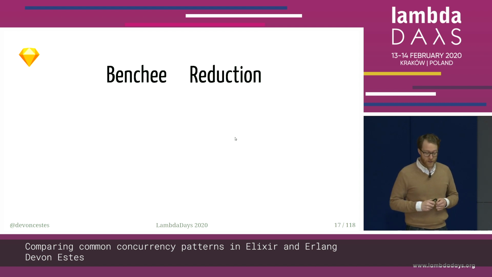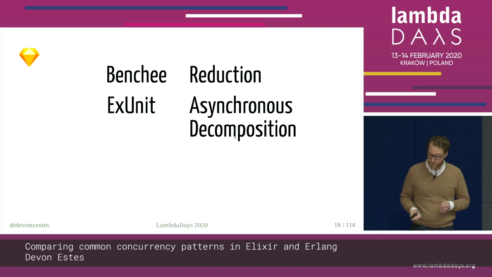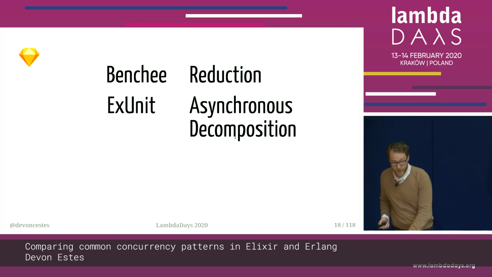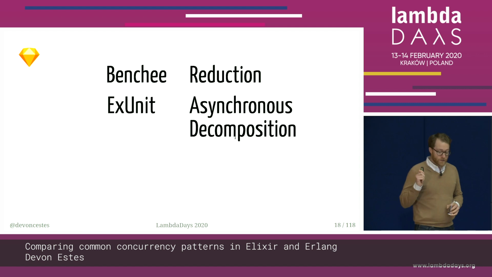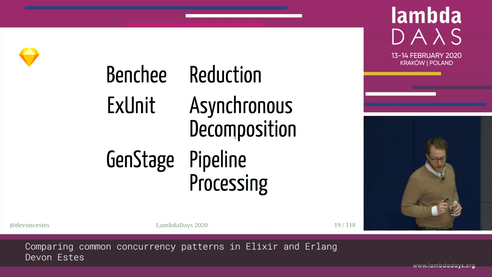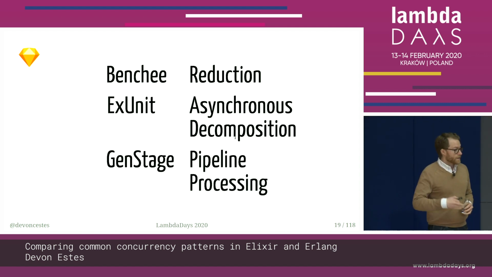The first thing we're going to be looking at is Benchy, which is a benchmarking library for Elixir and Erlang, and that uses the reduction pattern. We're going to be looking at XUnit, which is the test runner and test framework for Elixir. That uses asynchronous decomposition. And then we're going to be looking at GenStage, which is a pipeline processing library in Elixir, and that uses pipeline processing.